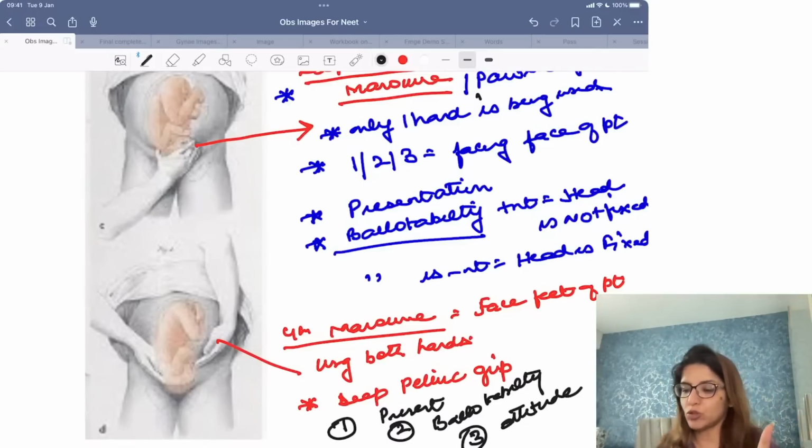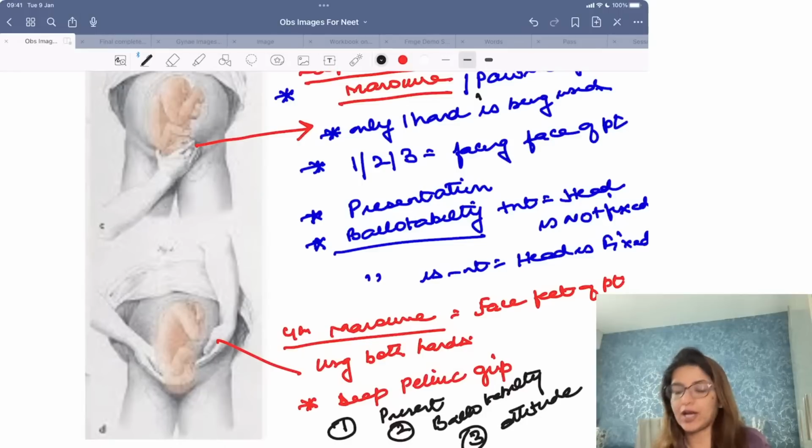So it tells you about presentation, it tells you about whether the head is fixed or not, and it also tells you about the attitude of the baby, right? Clear to all of you?